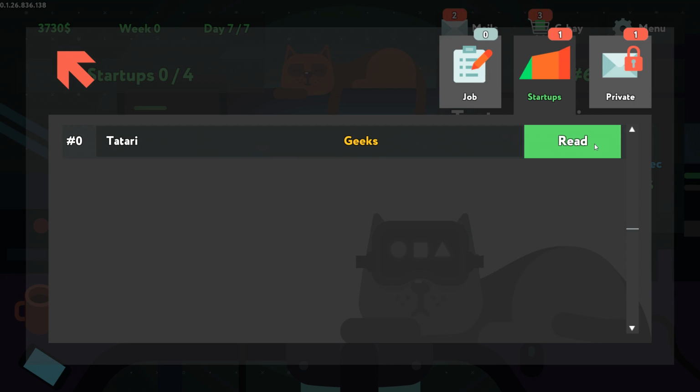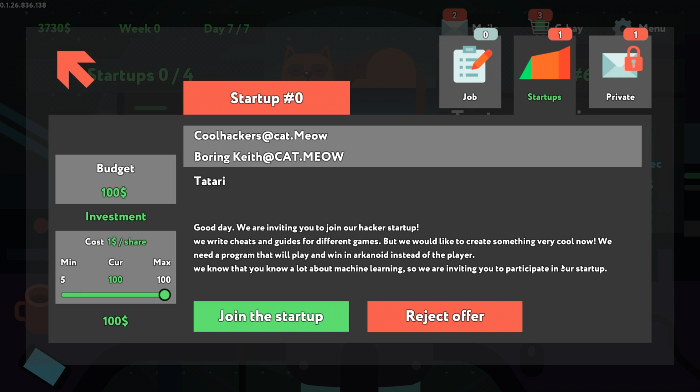Startups. Geeks. We're inviting you to join our hacker startup. That's a thing people normally do. Can I move this around? Yep, I can. We write cheats and guides for different games, but we would like to create something very cool now. We need a program that will play and win an Arkanoid instead of the player.